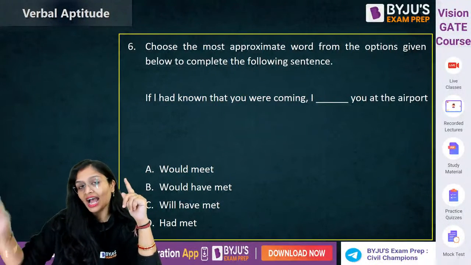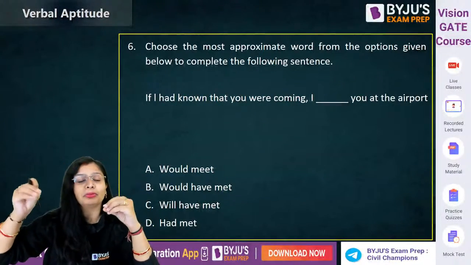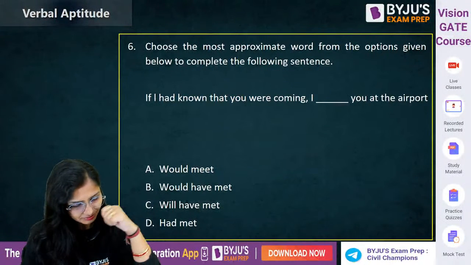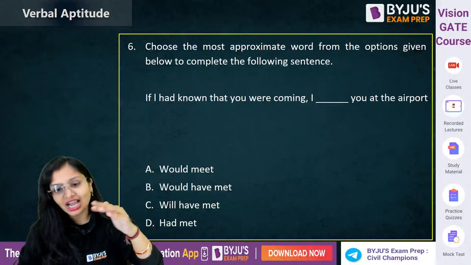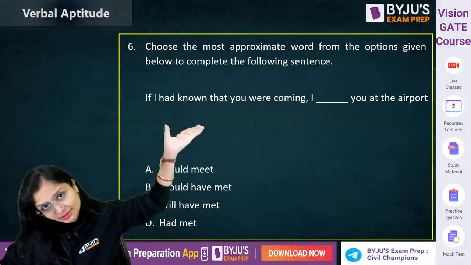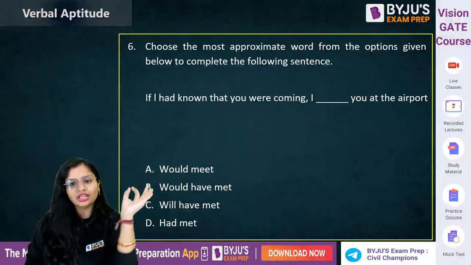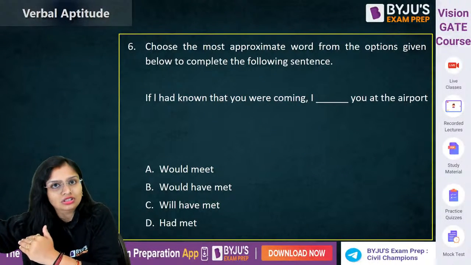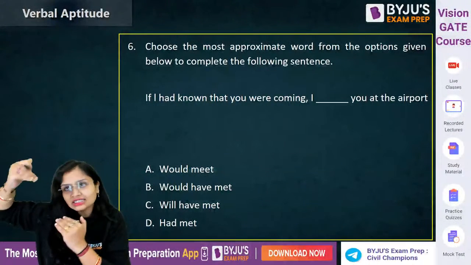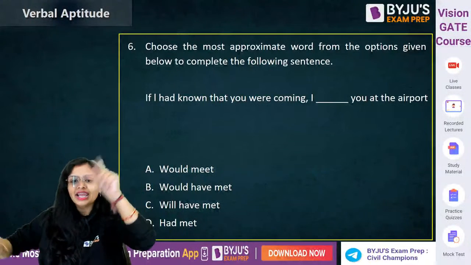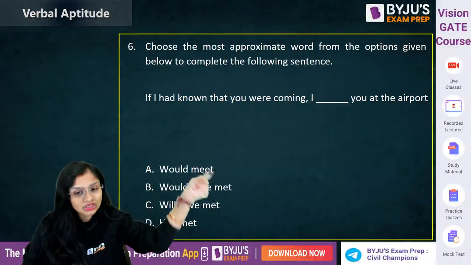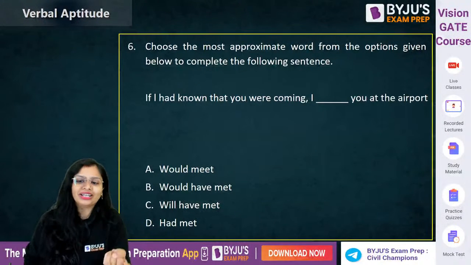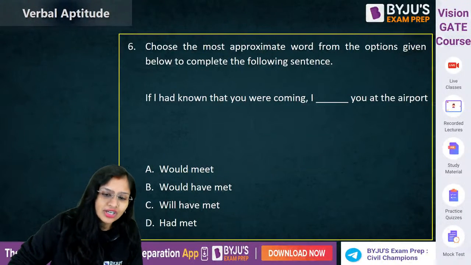Past, and if I had known that you were coming. Very good, very good. I would have met. Past की बात चल रही है. Past. Okay, so if I had known that you were coming, I would. Will have is future. Okay, would should past. Will is something future, but ये past की बात हो रही है ना. If I had known, अगर मुझे पता होता तब मैं एयरपोर्ट आता. ठीक है? So I would have met you.